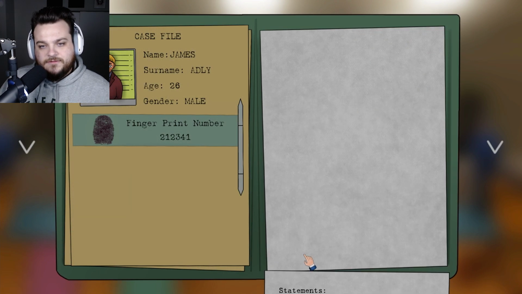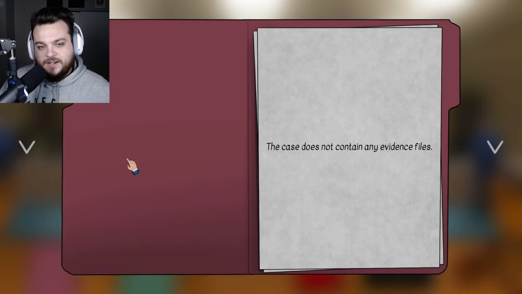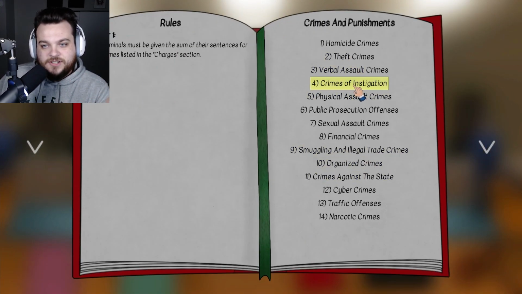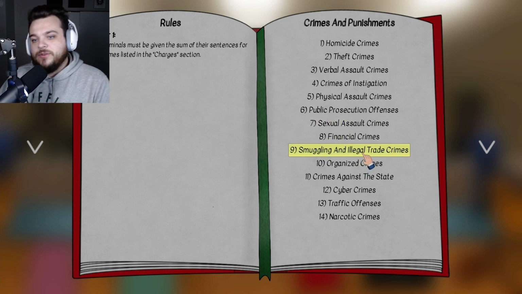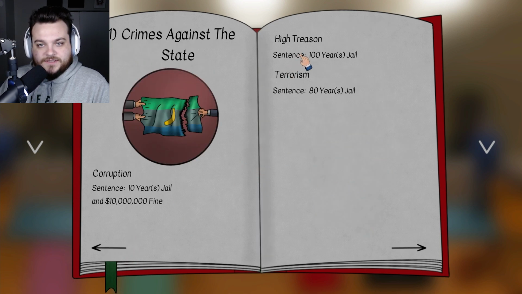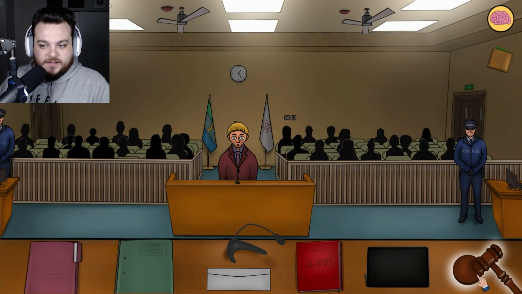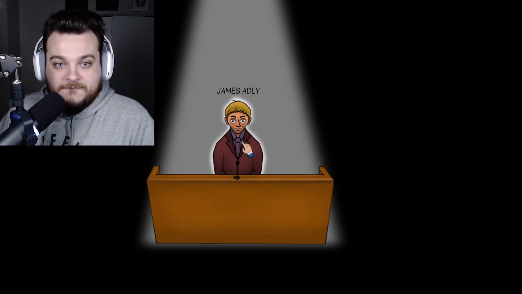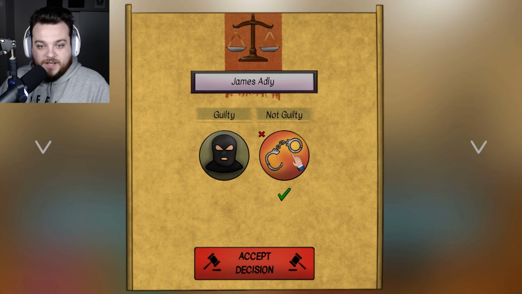Okay. I really don't feel like he was breaking, I don't know, it doesn't say anything. Like, it doesn't say in here, it's not a homicide, it's not a theft, it's not a verbal assault, it's not an instigation, it's not a physical assault, it's not a public prosecution, it's not sexual assault, it's not financial, smuggling and illegal trade, organized crimes. It's none of this. Crimes against the state, cyber crimes, traffic offenses. Yeah, it's literally none of these. High treason and terrorism? Like, James Adley. Not guilty. Yes. I don't think we need to do anything.